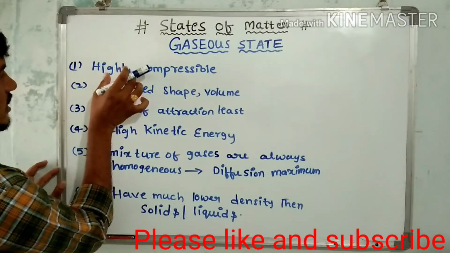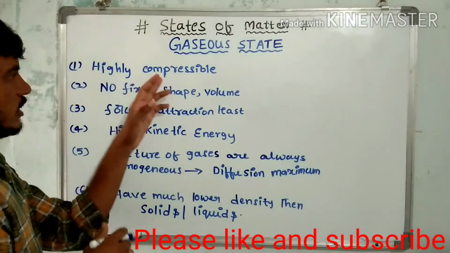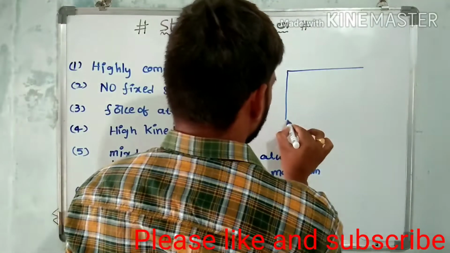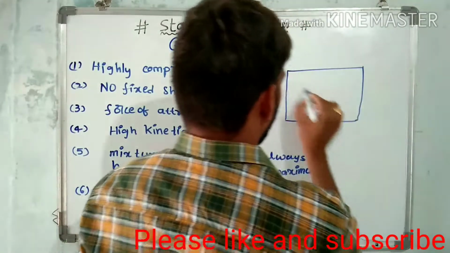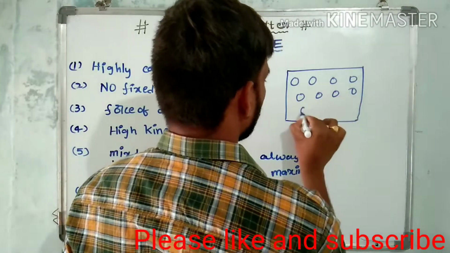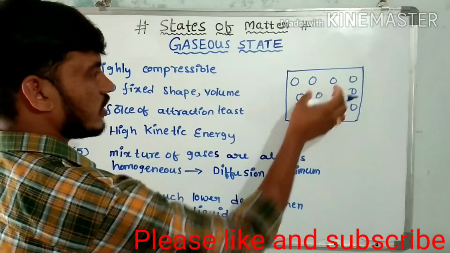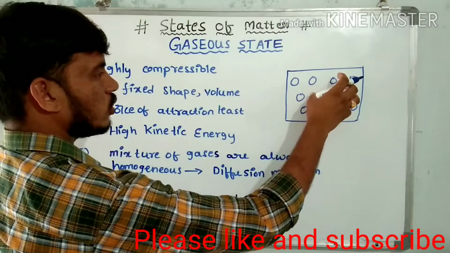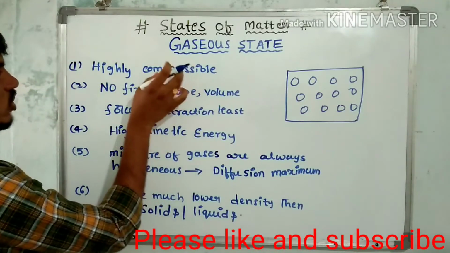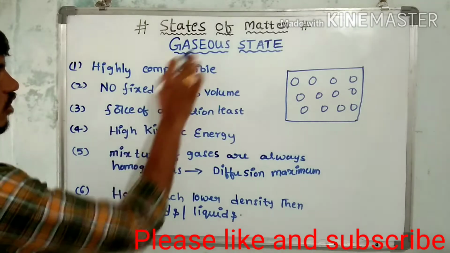The first one is that gases are highly compressible. It means, for example, this is a container, and gas molecules are present in it. Whenever pressure is applied to the container, these gas molecules come closer to each other. It means it is the nature of gases to be highly compressible. This is the first property of gases.